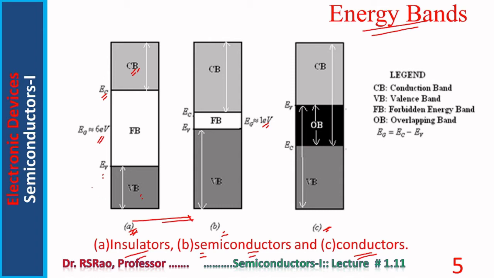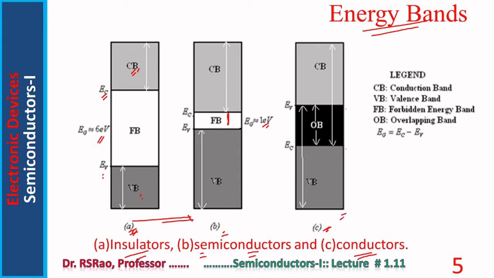Hence insulators cannot have any free electrons or electrical conductivity. In case of semiconductors, the gap is small. So the energy necessary to push an electron from the valency band to the conduction band is not that great, and hence that energy can be given to a valency band electron, pushing it into the conduction band, thereby raising the conductivity.